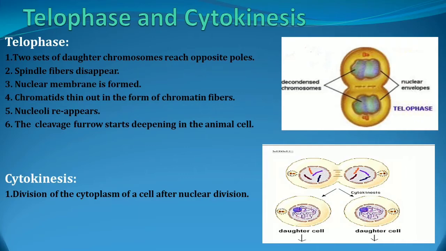Telophase and cytokinesis. The next stage is telophase. Here 2 sets of daughter chromosomes reach opposite poles. Spindle fibers start to disappear, the nuclear membrane and nucleolus start to reappear, and the condensed chromatids are formed as chromatin fibers. The cleavage furrow starts deepening in the animal cell. This telophase is followed by cytokinesis.